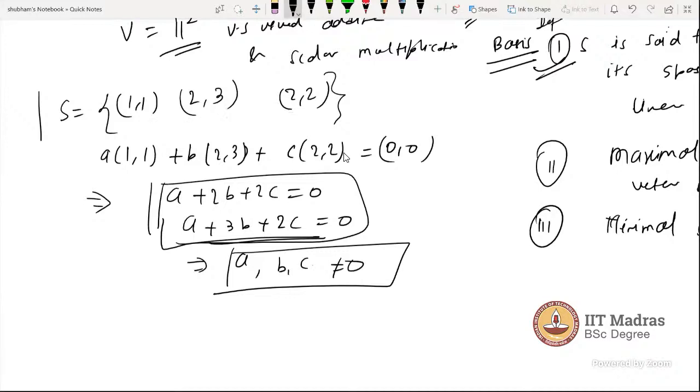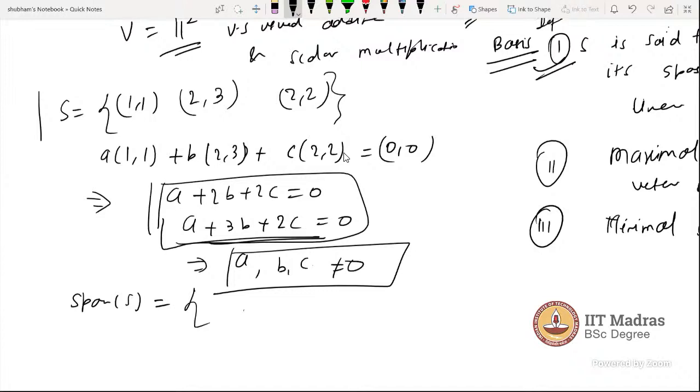What will be the span of this set? Now you can tell me. R2. What is the span? R2. Why? Because the linear combination of the three vectors will go to R2. So (1, 1) and (2, 3) are linearly independent. Two linearly independent vectors are there, so V equals R2. Yes, R2 is correct.